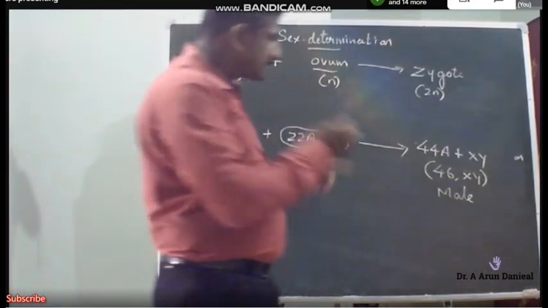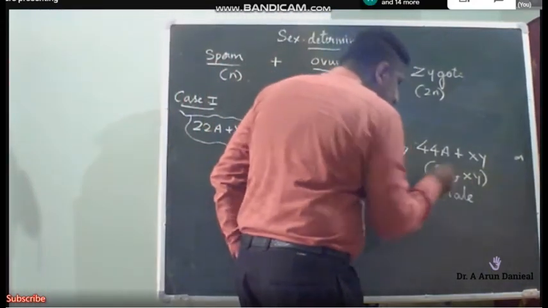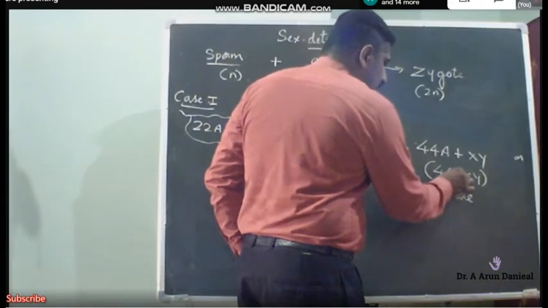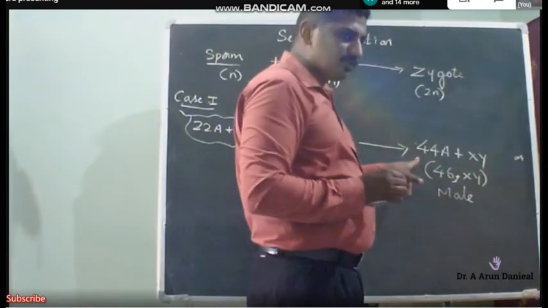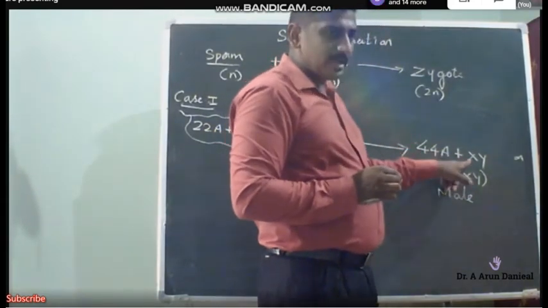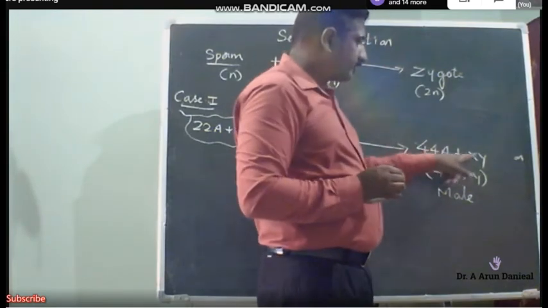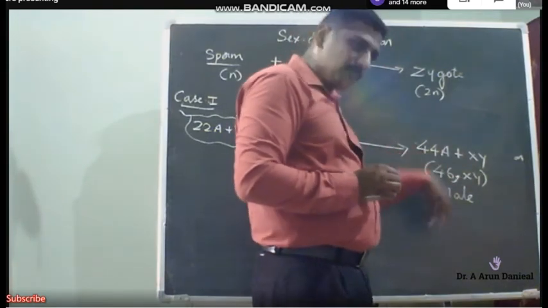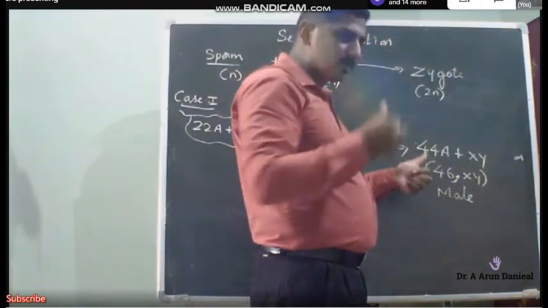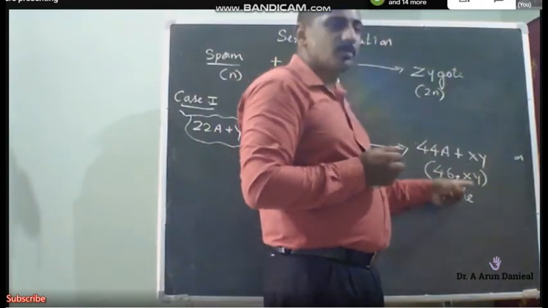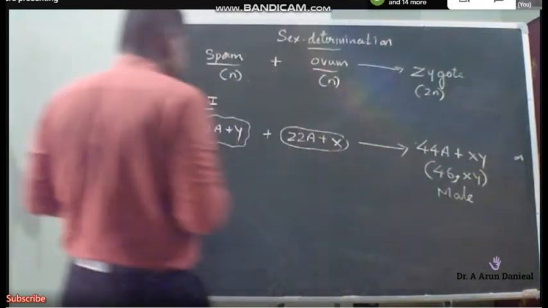So what does this 46, XY mean? This is called the karyotype. How to draw the karyotype? 44 autosomes plus 1 pair of sex chromosomes. 44, 45, 46. So 46 comma we'll put, because the total number of chromosomes is 46 and the sex chromosomes are XY. Therefore it represents a male.